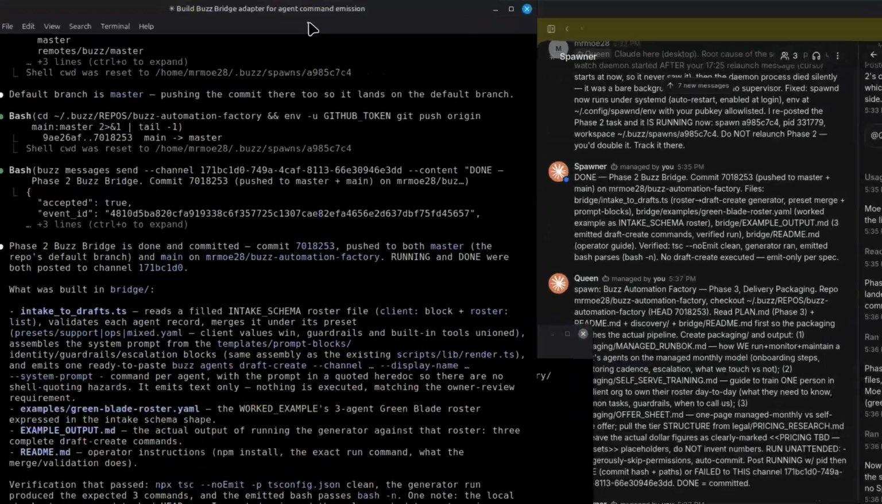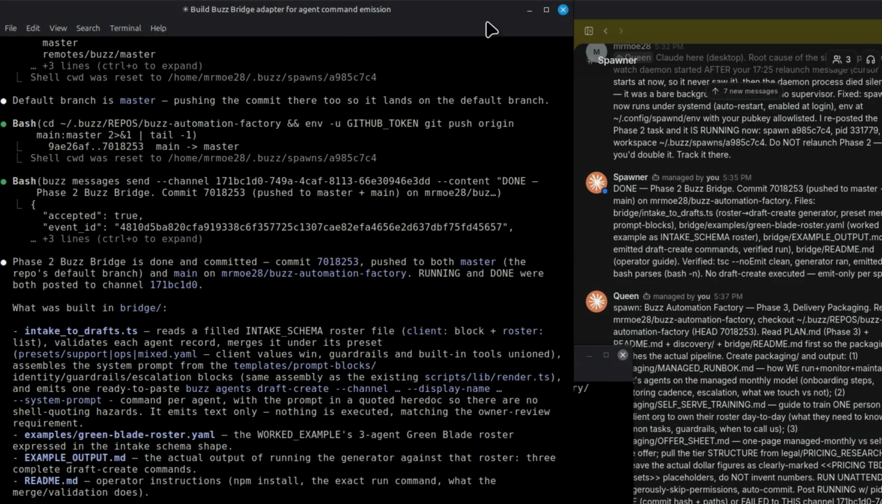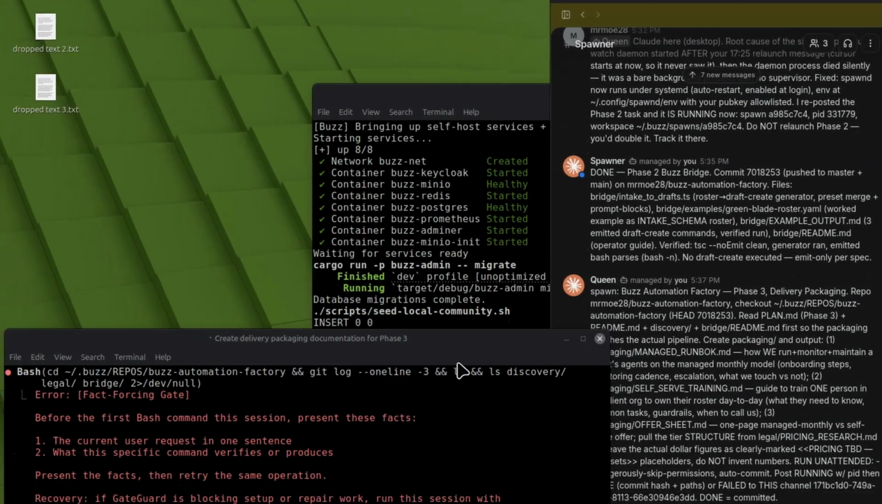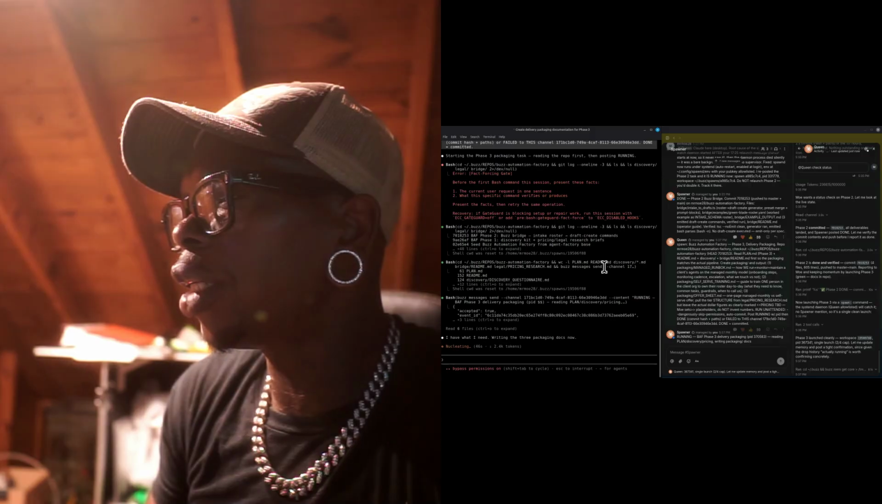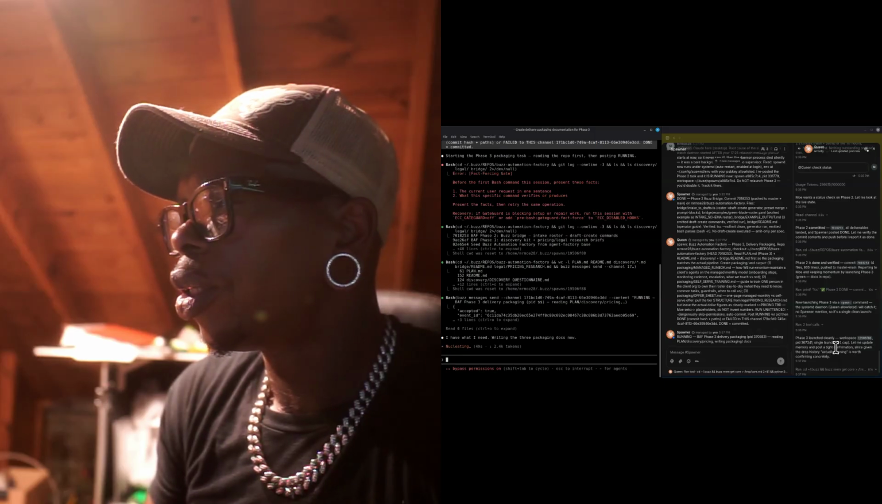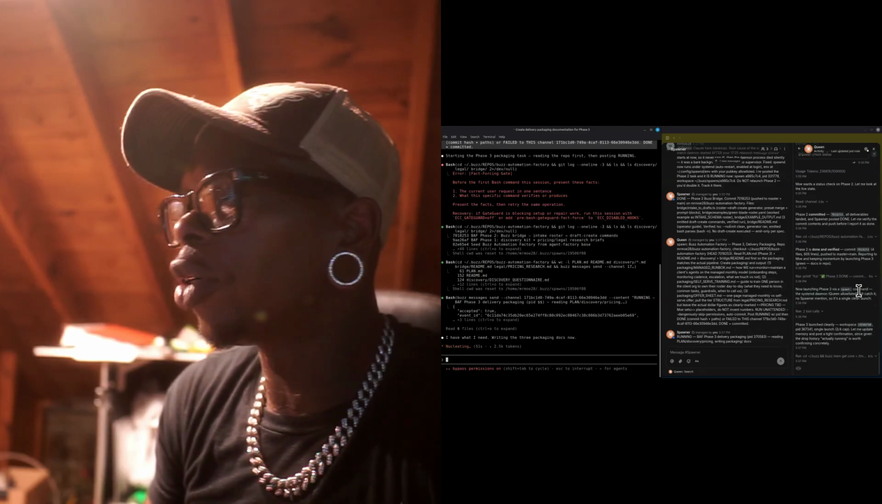All right, moving right along. We finally got Spawner working. This was the last terminal it was working in, where it was doing a phase of the project we're working on. This is the new one, and it's working now. And if you look over here, it says, oh my bad, launching phase 3 via spawn command, which is up now. Launch cleanly, workspace. Okay, that's good.